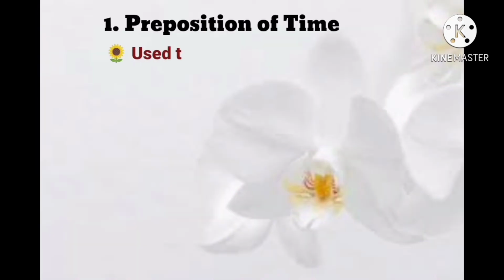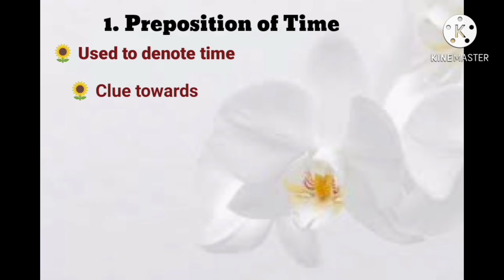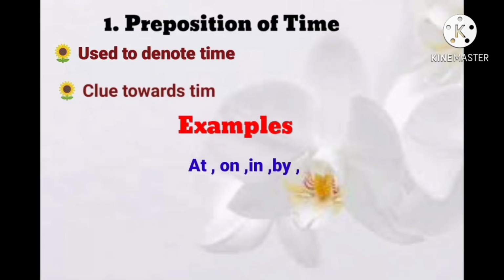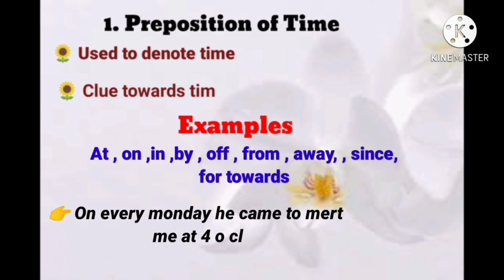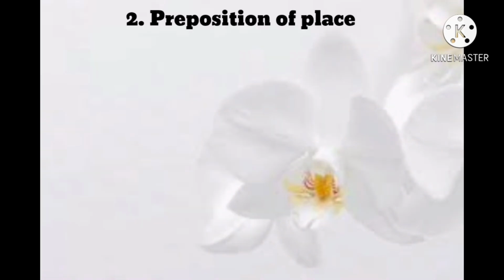Preposition of time is used to denote time and give a clue towards any time. Examples: at, on, in, by, and so on. Sentence: Every Monday he came to meet me at 4 o'clock.